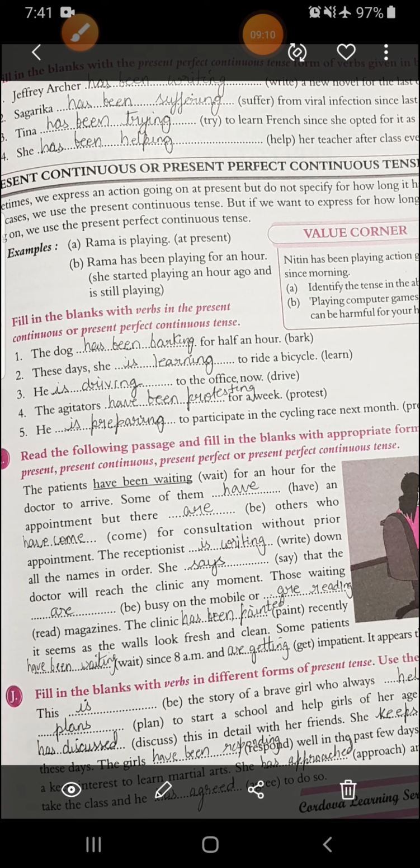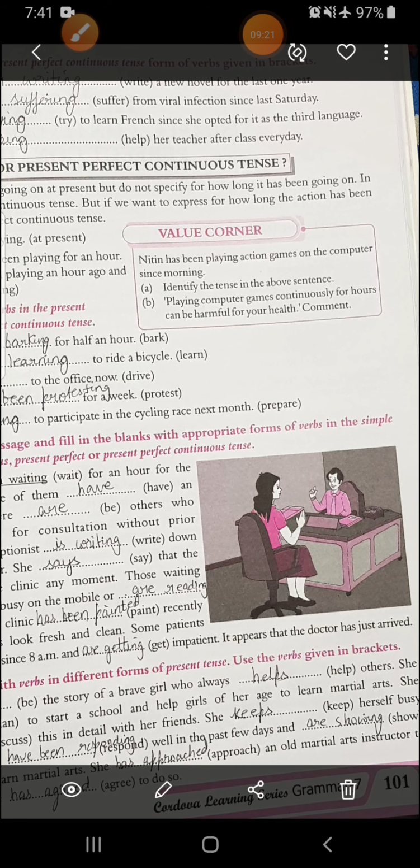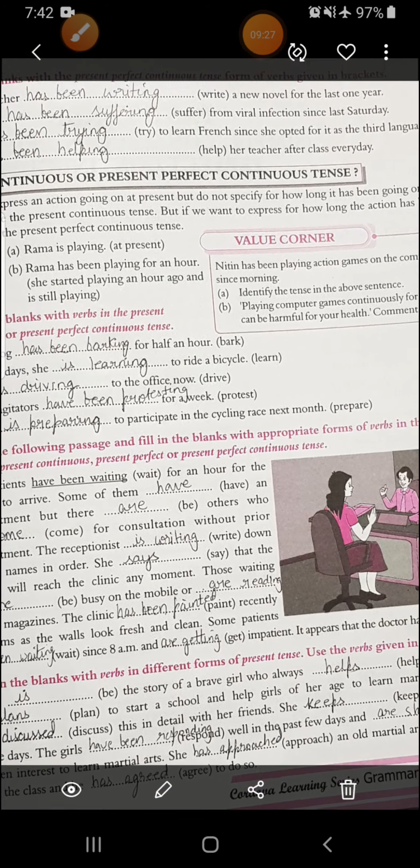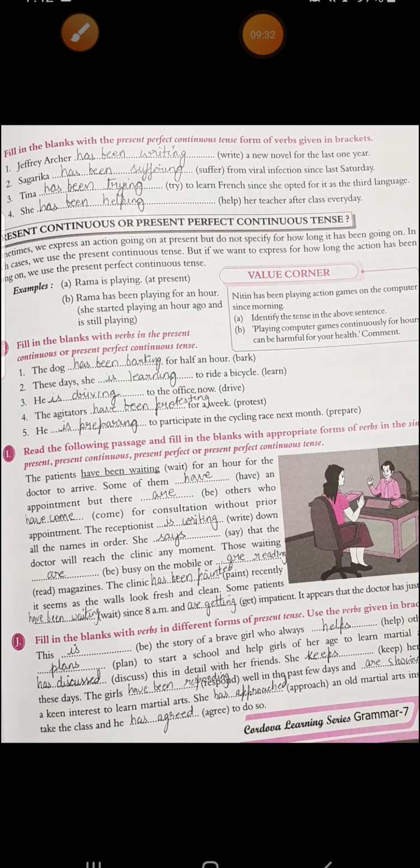The clinic has been painted recently. It seems as if the walls look fresh and clean. Some patients have been waiting since 8 a.m. and are getting impatient. It appears that the doctor has just arrived. I hope you all have heard what I said. See, you just have to use all the forms of the present tense.